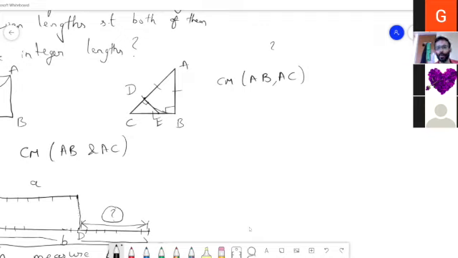Okay. So now can you simplify this relationship? Common measure of AB and AC. So we'll just call AB to be x, and this is also x. We'll call DC to be y.